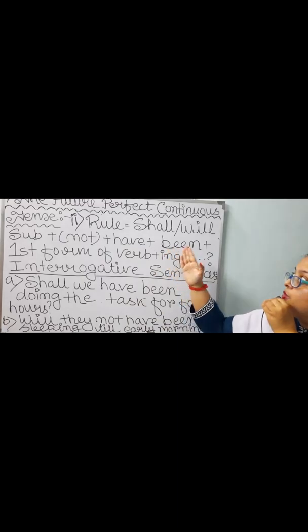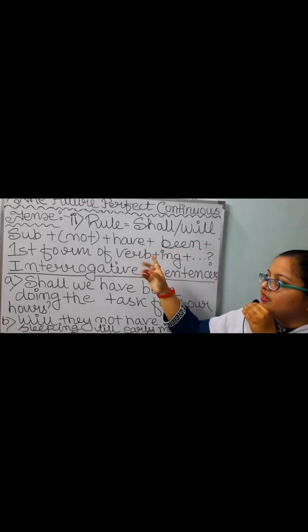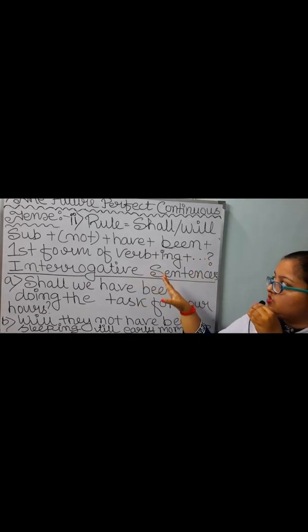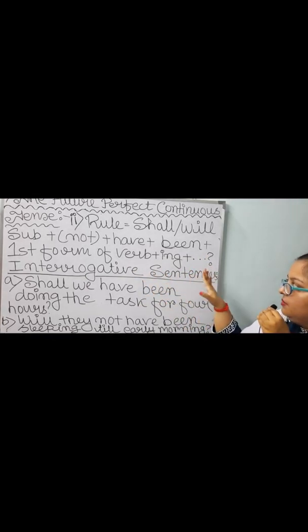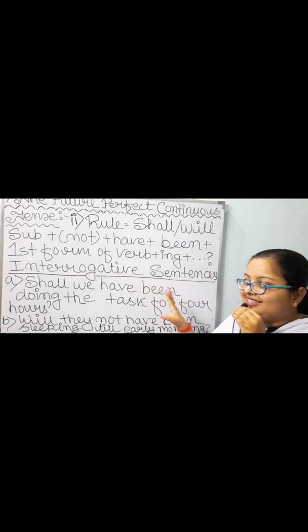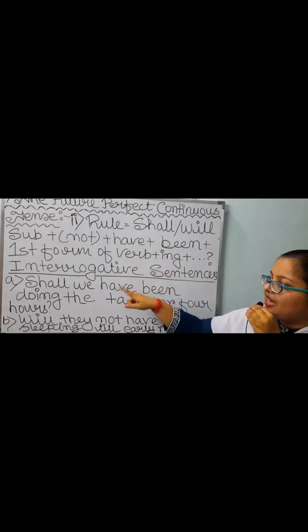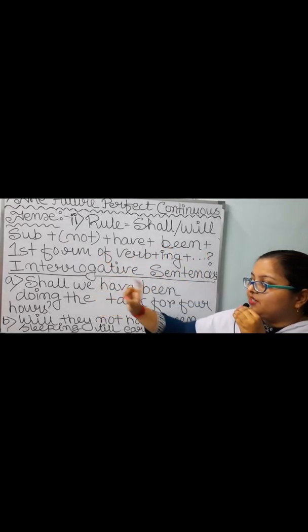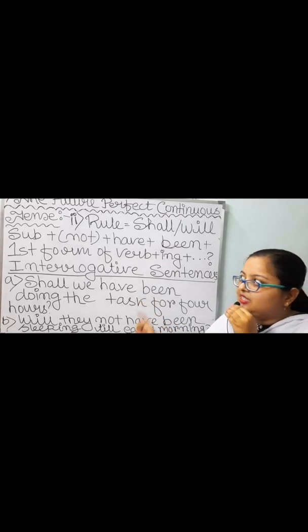Rule number 2. Shall or will plus subject plus not in a bracket plus have plus been plus first form of verb plus ing plus other words as needed, then question mark. Now interrogative sentences are getting formed. Shall, I have taken shall. Then with shall, I have taken subject we. With we, shall is suitable.